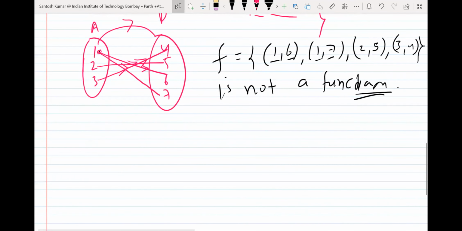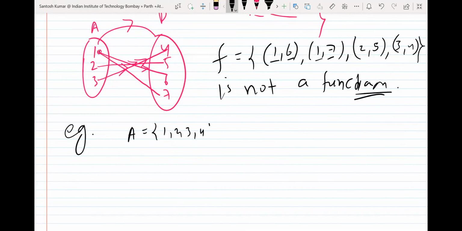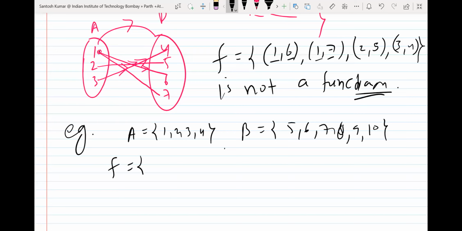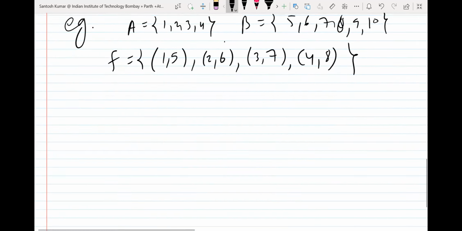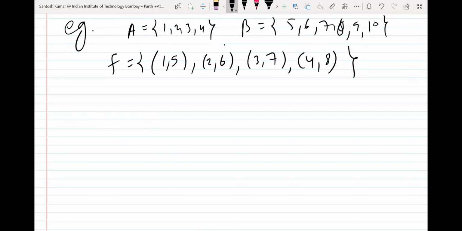Okay, we can do something like that, so let's see. A is 1, 2, 3, 4. Suppose B is 5, 6, 7, 8, 9, 10. Suppose I'm giving you a roster form: 1 5, 2 6, 3 7, 4 8, like this. So this is written in roster form. Decide whether it is a function or not. Yes, sir, it's a function.